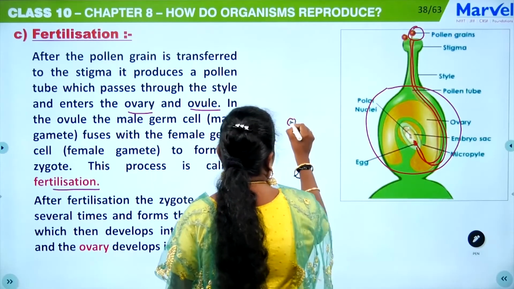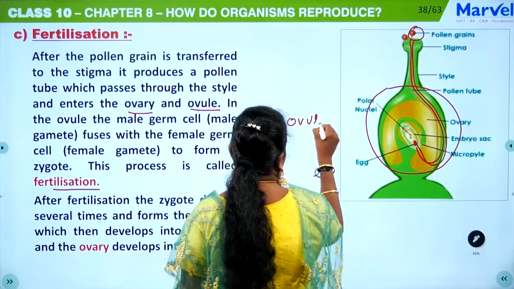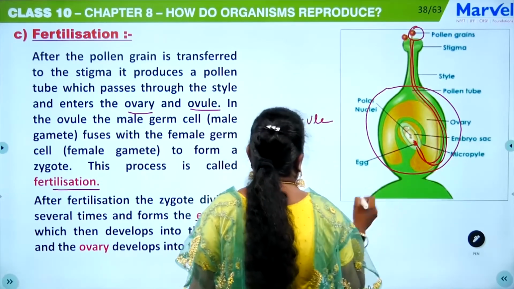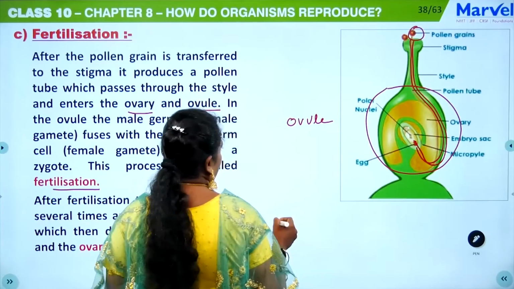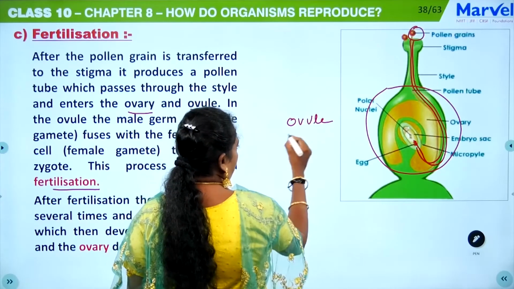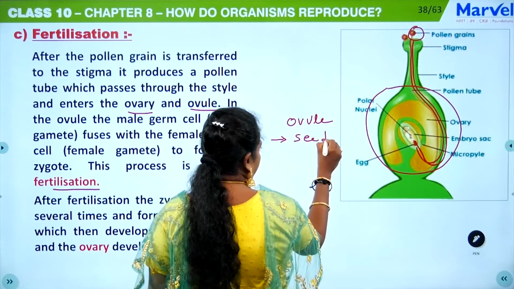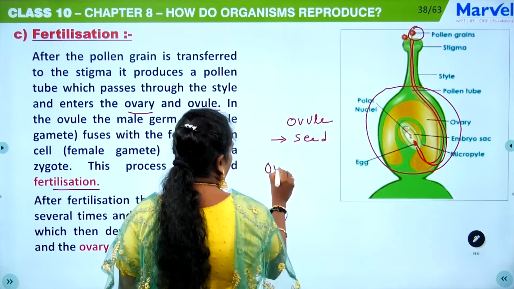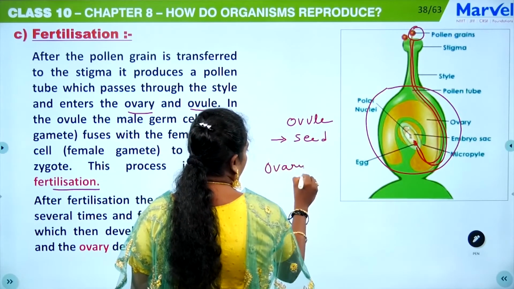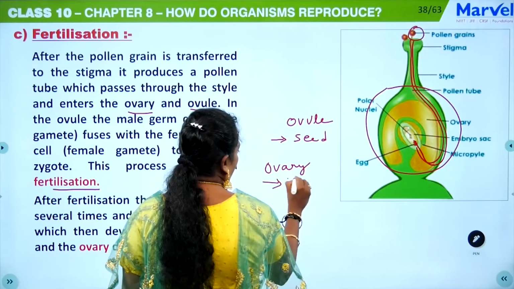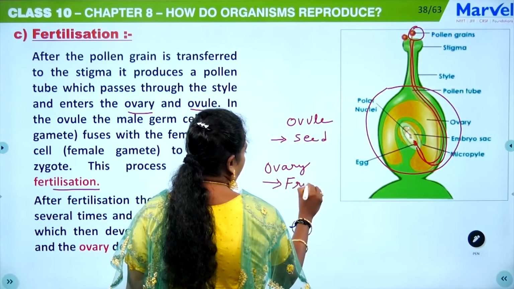Remember this, students, in many examinations they have asked this question. After the fertilization, the ovule will develop into a seed, and the ovary will develop into a fruit.